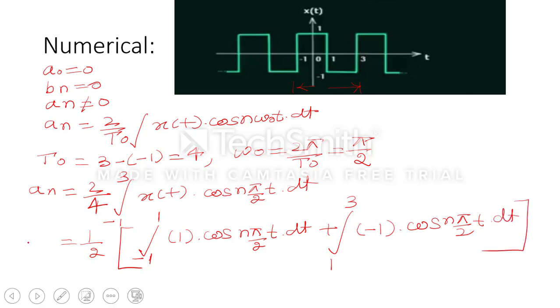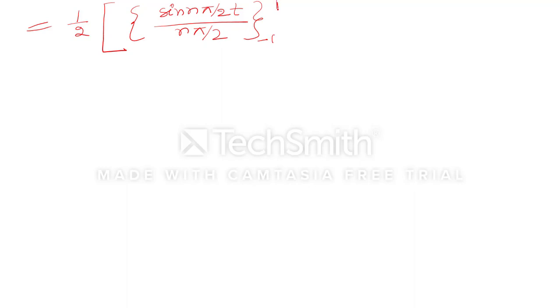So now we will solve it. We can take 1 by 2 common. As we know that the integration of a cos signal is a sine signal, the result will be sine n pi by 2 t, in the denominator n pi by 2 will come, and the limits will be from minus 1 to 1.